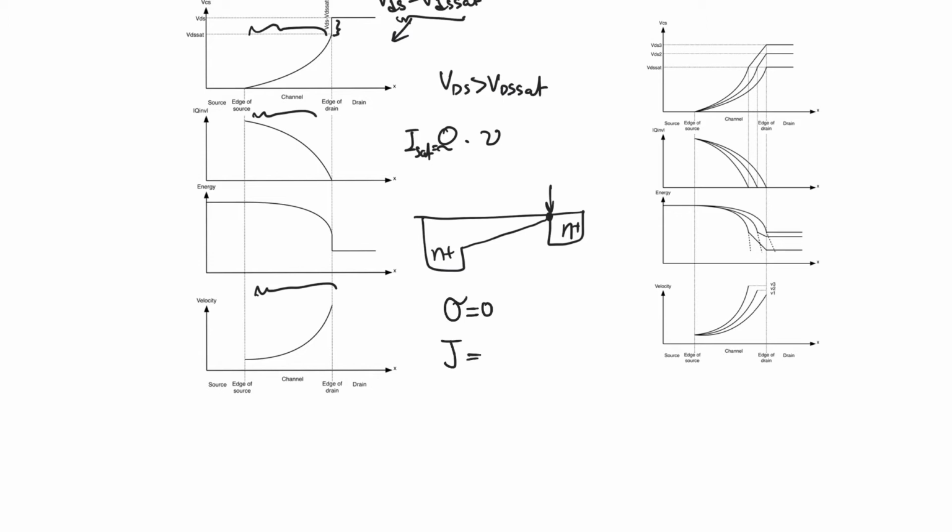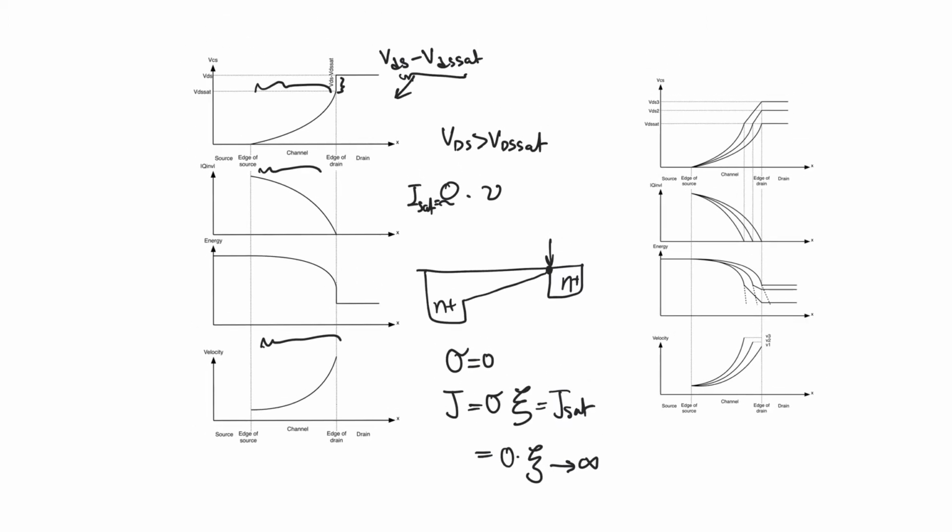The current density flowing into this depletion region is equal to conductivity times electric field. Thus, the only way that we could have J sat, which is the current flowing through the channel, entering and exiting from the depletion region, is for the electric field to be infinite. And the electric field is going to be infinite if we see a delta V on the depletion point divided by 0. Thus, the width of the depletion point has to be null, and we have to see a finite voltage drop upon it. That finite voltage drop is VDS minus VDS sat.